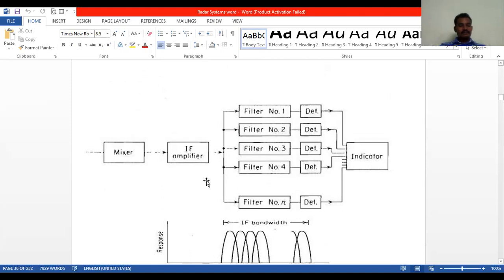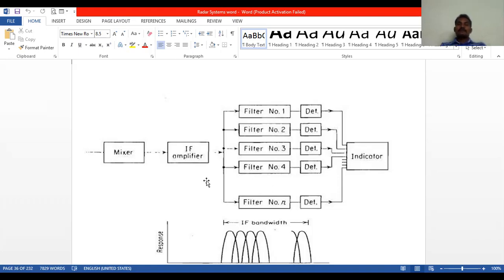One of the requirements of the Doppler frequency amplifier in the simple continuous wave radar is that the amplifiers of the sidebands in the superheterodyne receiver be wide enough to pass the expected range of Doppler frequencies. Here, after the IF amplifier, the intermediate frequency amplifier, the signal is given to several filters.